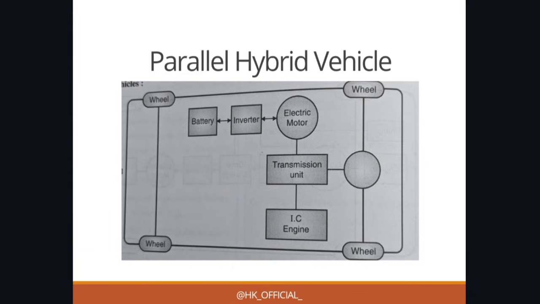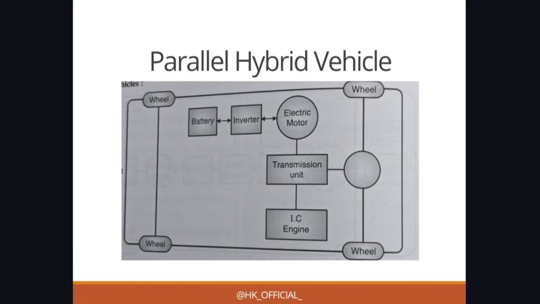Now if such a question arises, where you have to write the difference in these, the first point is the layout, then you can write about different properties like from where the wheels are connected. You can also write in summary: series hybrids primarily rely on an electric motor for propulsion and use the internal combustion engine as a generator, while parallel hybrids have both the gasoline engine and the electric motor connected to the wheels, allowing for more flexibility in power sources and improved efficiency. So this was the major difference of series and parallel hybrid.